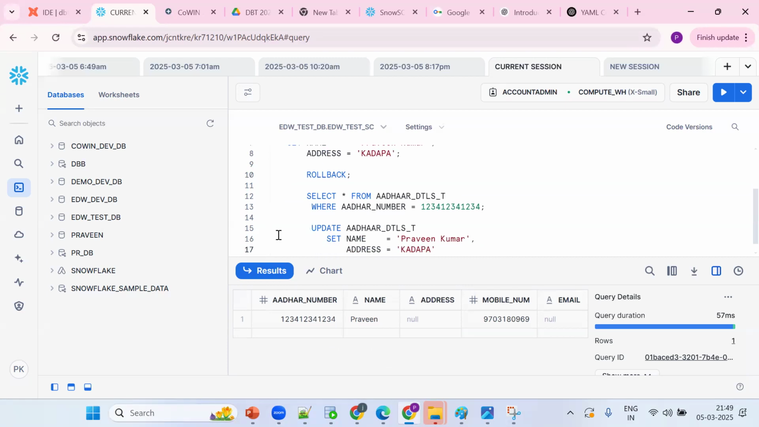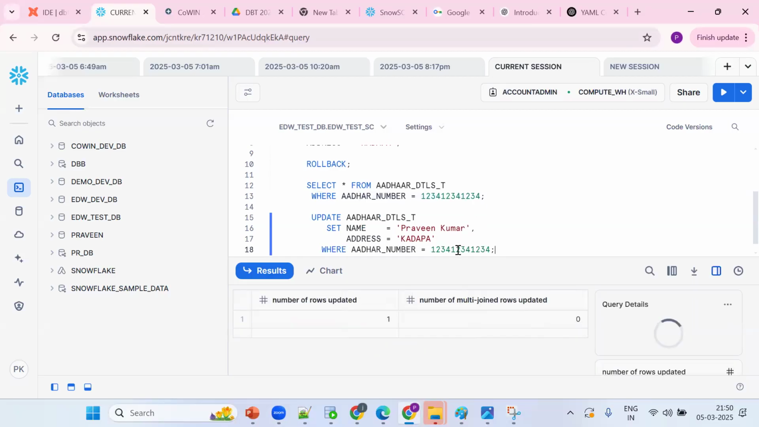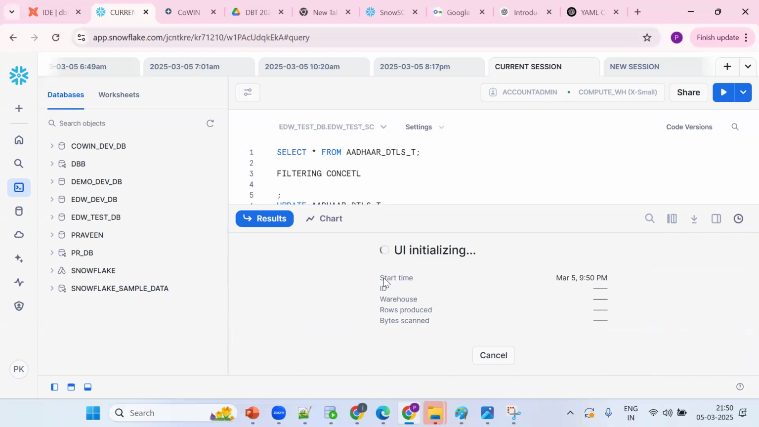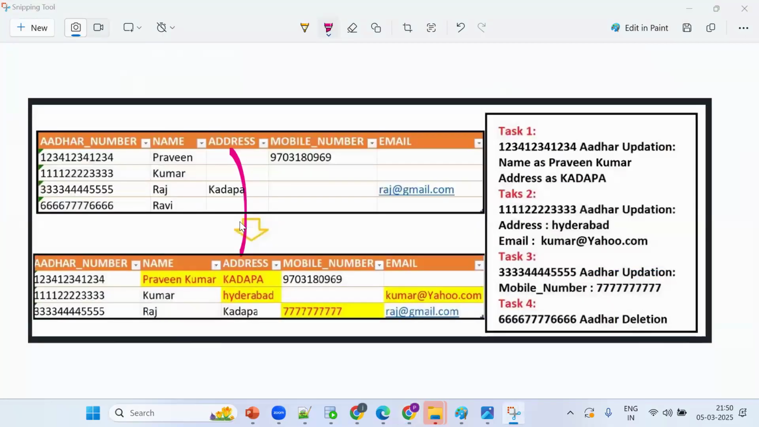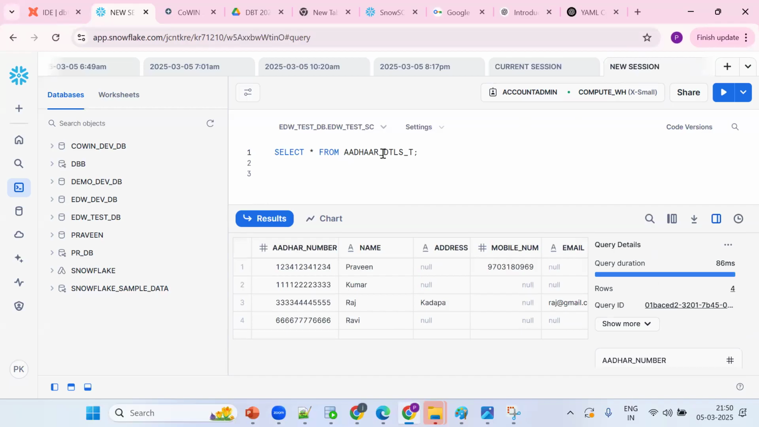See the address, copy the WHERE clause, Control C and put it. That's it. Control V, control enter. Now see what happened. How many records got updated? Only one record. How to confirm? Correct, Praveen Kumar and Kadapa. Now, will this get reflected in the other session? No. How to get it reflected?